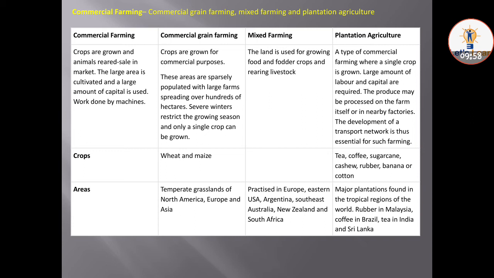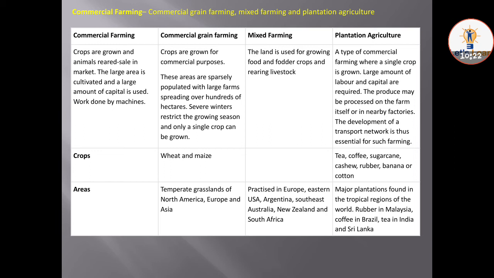Last, plantation agriculture. It is a type of commercial farming where a single crop is grown. A large amount of labor and capital is required. The produce may be processed on the farm itself or in nearby factories. The development of a transport network is thus essential for such farming.